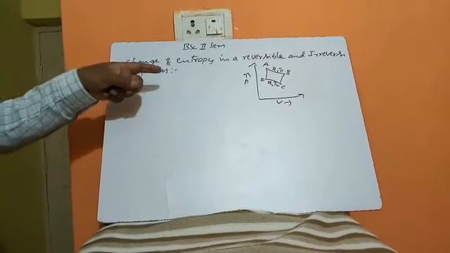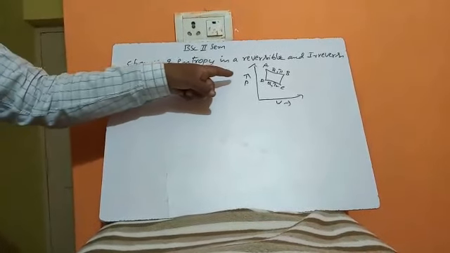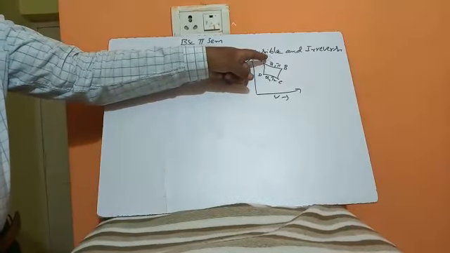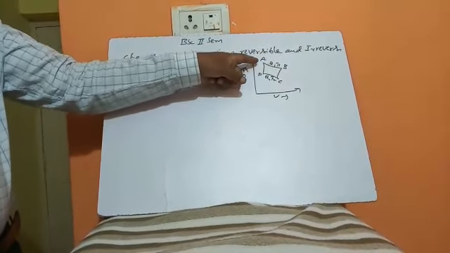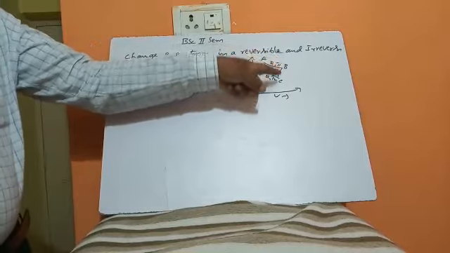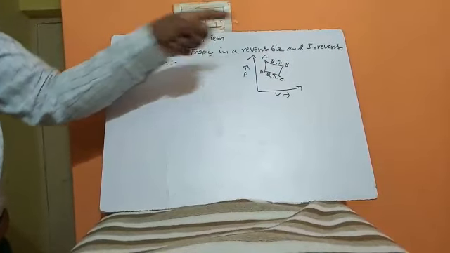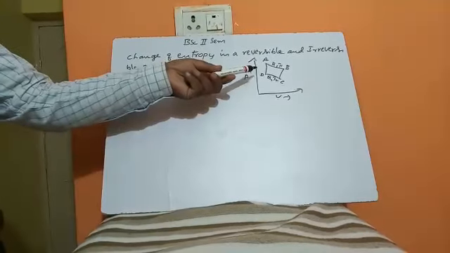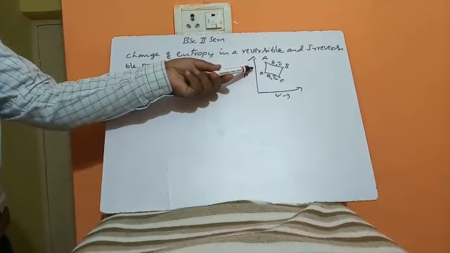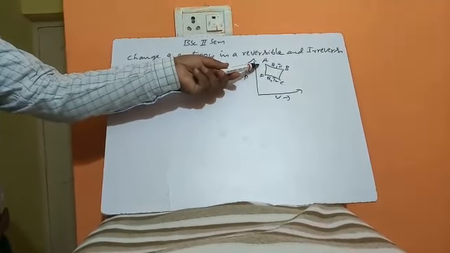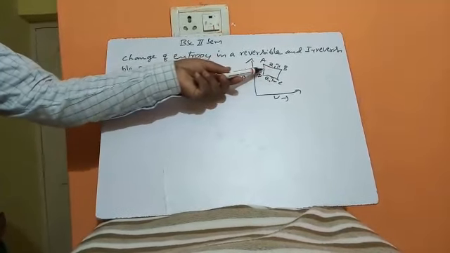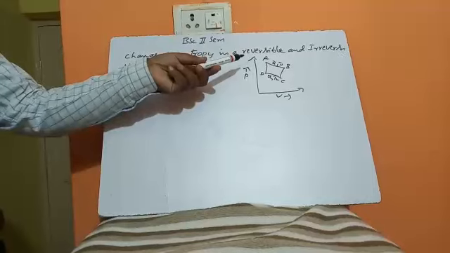Look at that. Consider a working substance which undergoes a number of operations between the points A, B, C, D and A. This diagram represents the Carnot cycle, which is composed of two isothermals and two adiabatics.